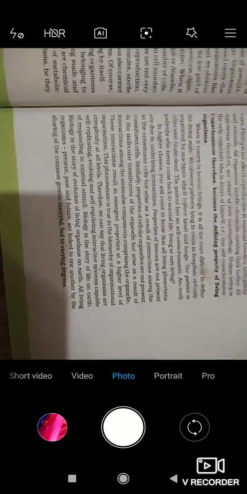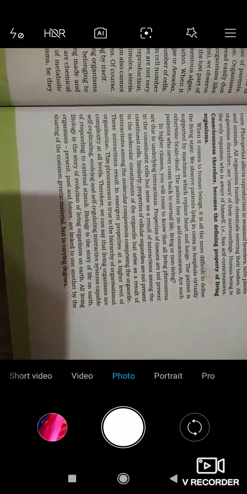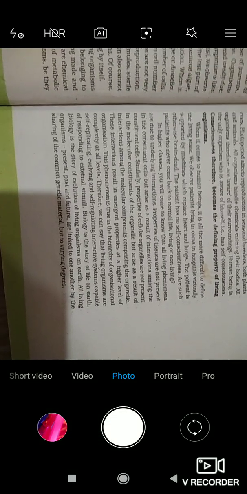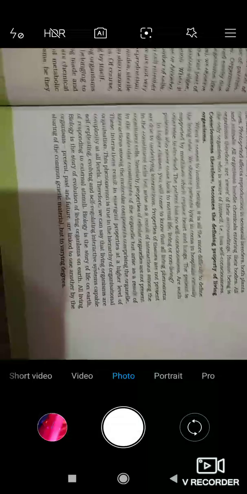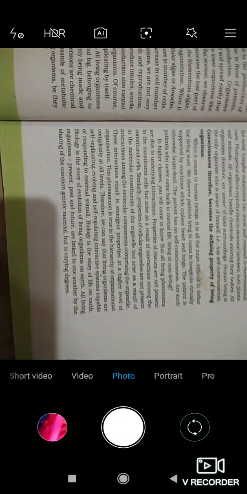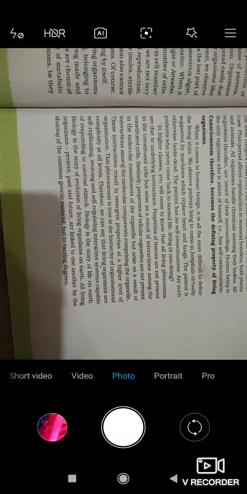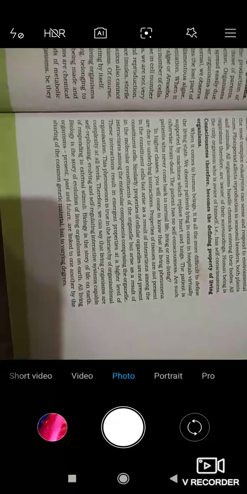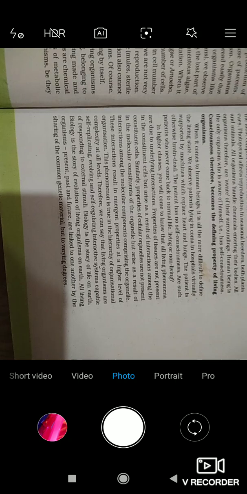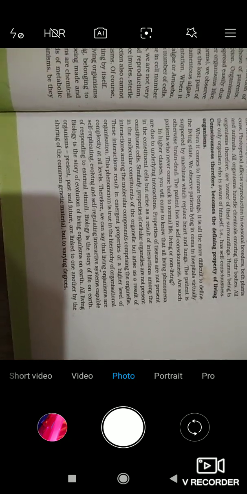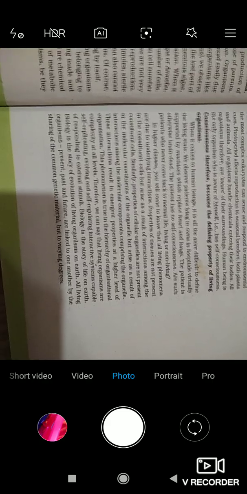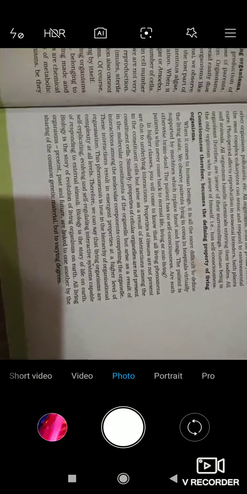All living organisms, present, past and future, are linked to one another by the sharing of common genetic material to varying degrees. Suppose you were born from your mother and father, and they were born from your grandfather and grandmother. So you have a link from your grandparents. Your eyes may be like your grandfather's or grandmother's, or your mother's and father's.